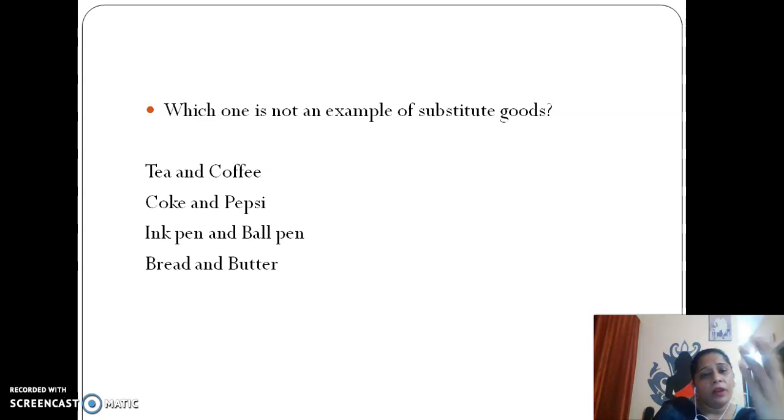Now moving forward, this question is for you all. If you have understood rightly what a substitute good is, can you just tell me the answer? Which one is not an example of a substitute good? So just think about it for a minute. The answer is, which is not a substitute good? Yes, tell me. Bread and butter is not a substitute good.